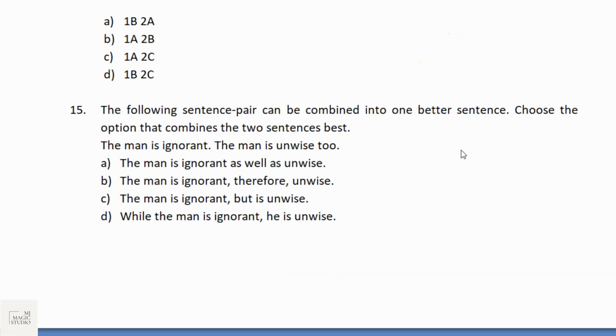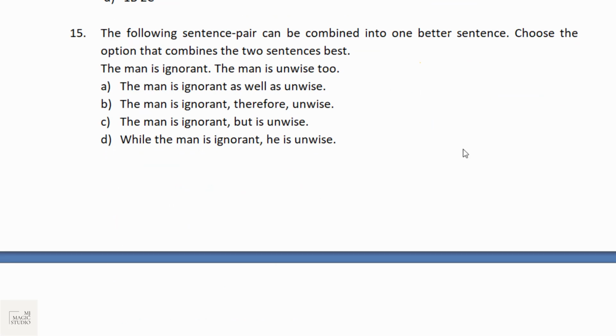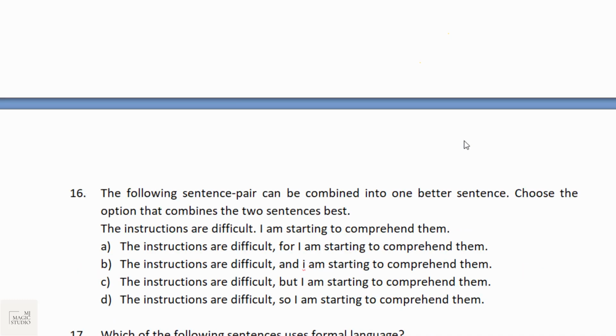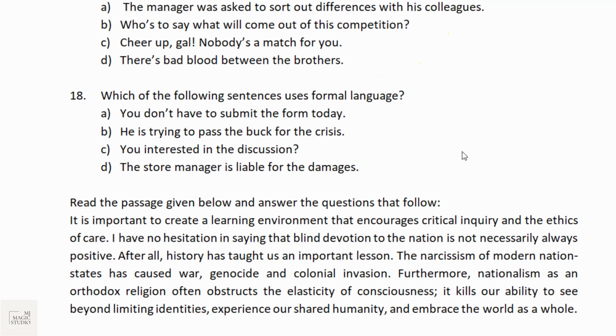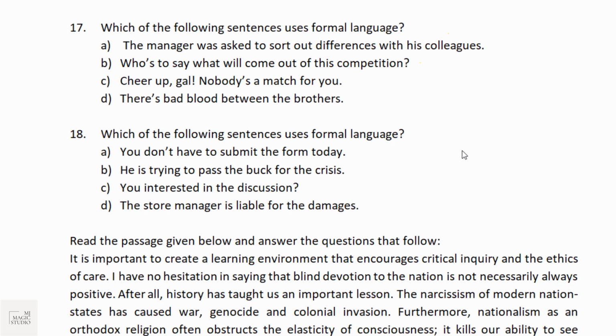Now we'll start with question number 15. In question number 15, we need to combine the sentences. 2 sentences are given and we need to write them up in the form of one sentence. That will be question number 15 and question number 16. Combined sentence. 17 and 18 are questions where you need to identify which of the statements is given in formal language.